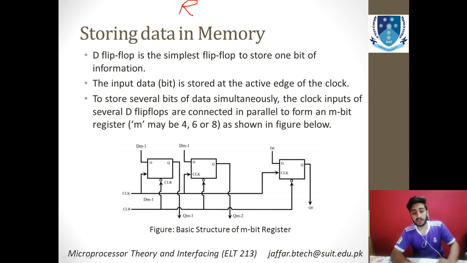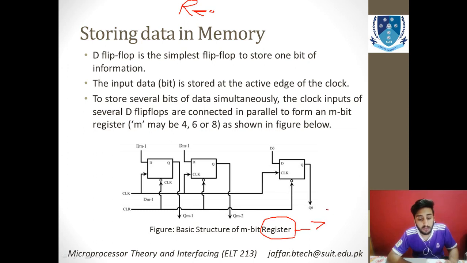And basically, what is a register? Let me tell you before starting this topic. Let's start with what a register is. A register is basically a combination of 8 flip-flops, numbered from 0 to 7. They are placed in cascaded form, and each one of them stores a single bit.